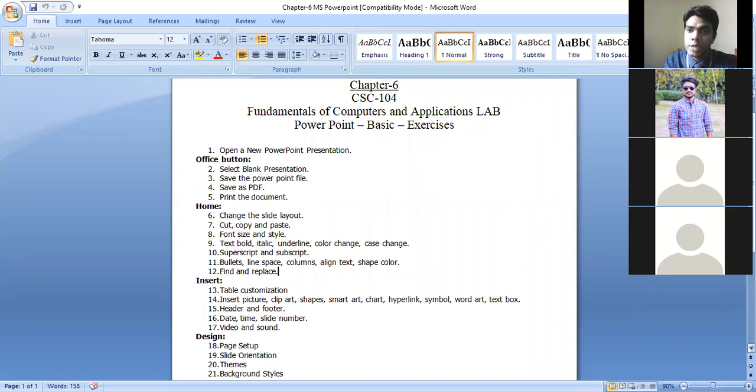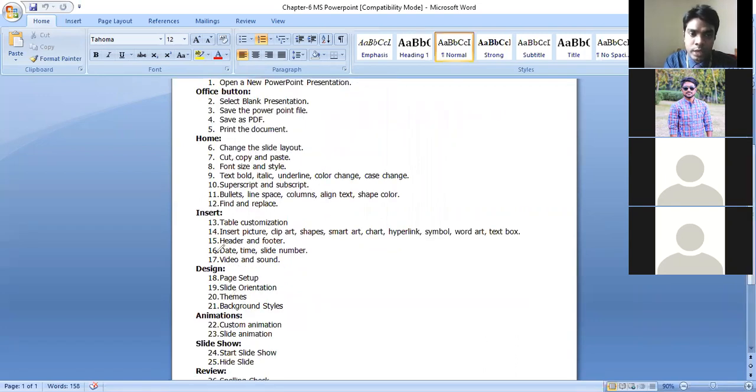Yes, sir. You see, here is the design tab. Let me point it out. Under the design tab, we have the theme option, isn't it? From this theme we can apply a theme to our master slide. Then I might tell you another question: change the slide orientation, make it portrait or landscape. You know how we can do that.